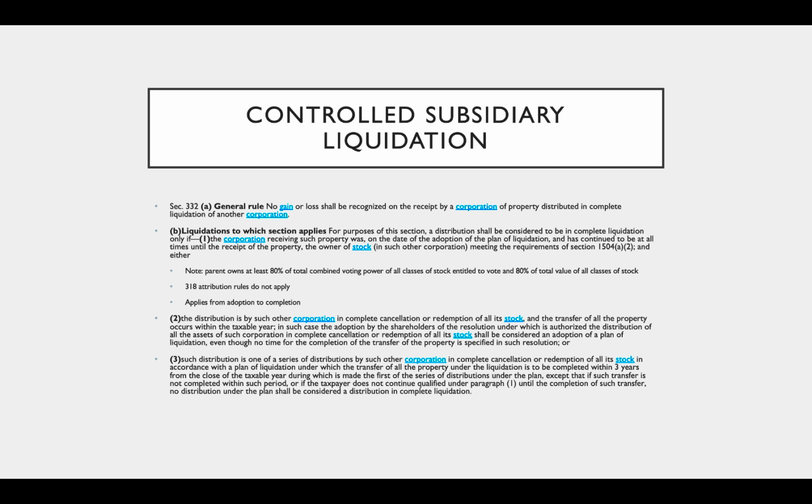So in 2, it's a one-shot deal. So we complete this full liquidation in 1 year. That's not always reasonable, so we have 3 here. And 3 allows us to complete the liquidation in 3 tax years, but it must be done within 3 tax years.